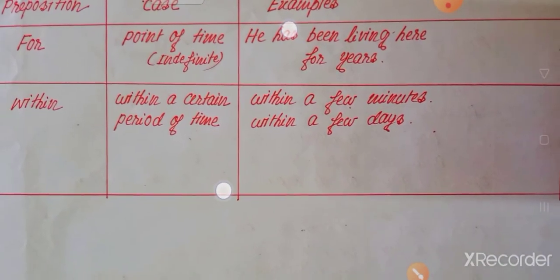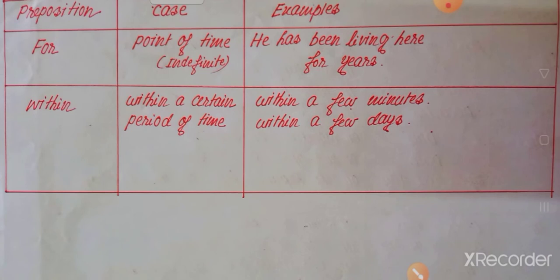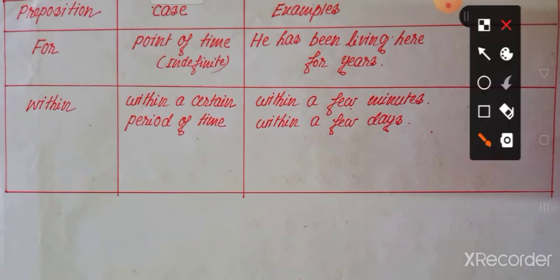Next, see where do we use for, and you will be clear. For, where do you use for? Point of time indefinite. In the preposition since we discussed that since is also used as a point of time, but when the time is definite. Likewise the example since 2009. 2009 is a particular year. Time is mentioned here. Time is definite.